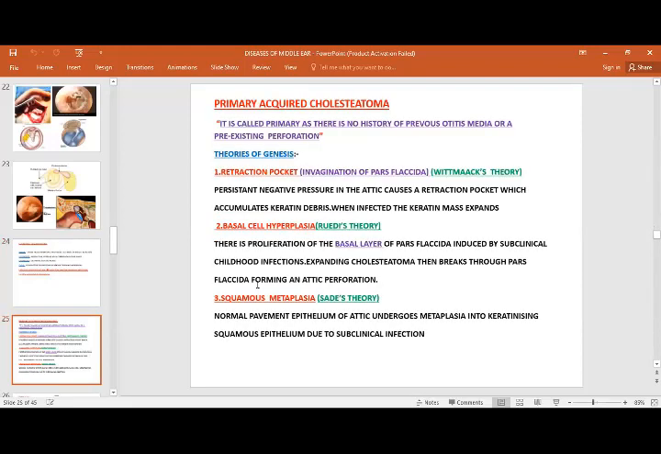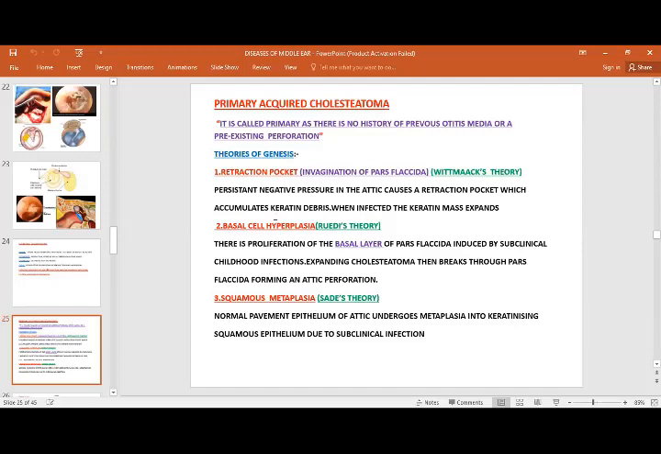What is primary acquired cholesteatoma? As the name suggests, there is a difference between primary and secondary acquired. It is called primary as there is no history of previous otitis media or a pre-existing perforation. So there are some theories regarding this. One of the important theories, as I have already told you, is the retraction pocket, invagination of pars flaccida. It's Wittmaack's theory. Persistent negative pressure causes the retraction pocket, which accumulates keratin debris, and when infected, the keratin mass expands.